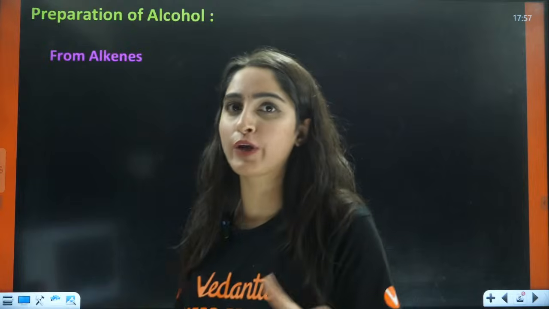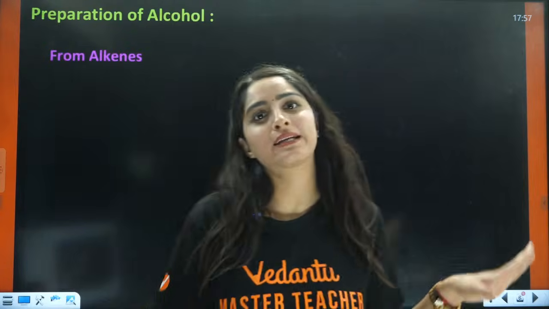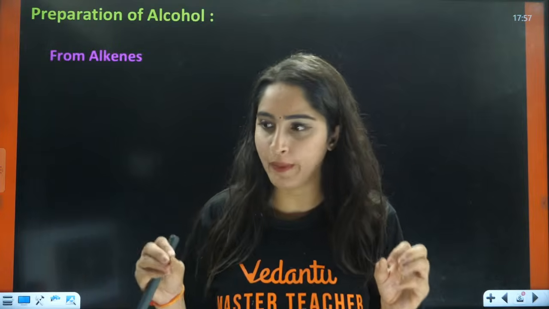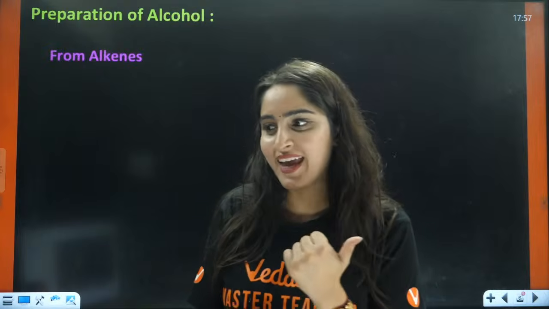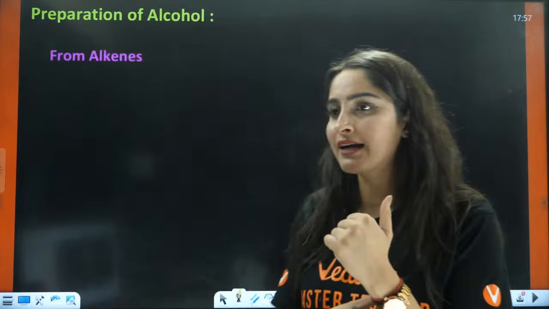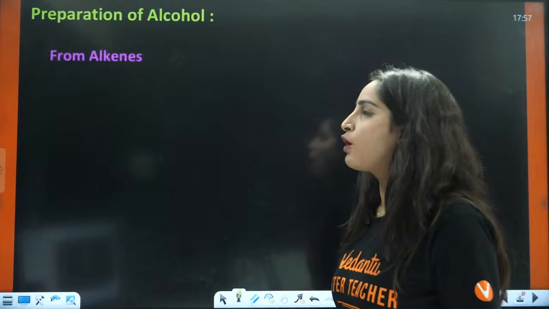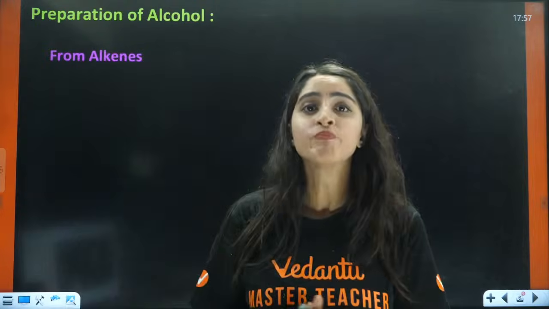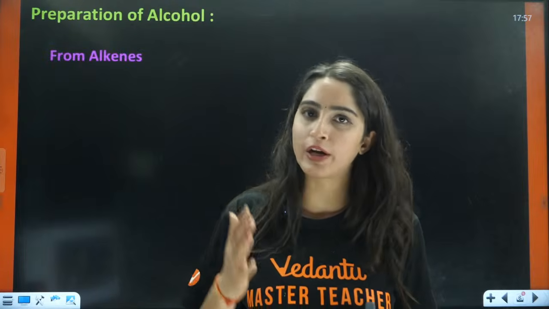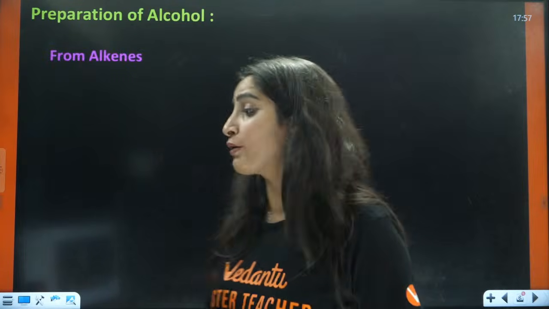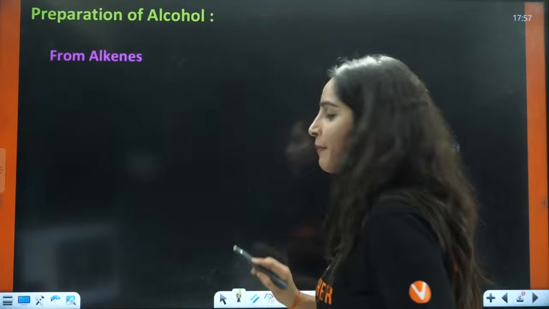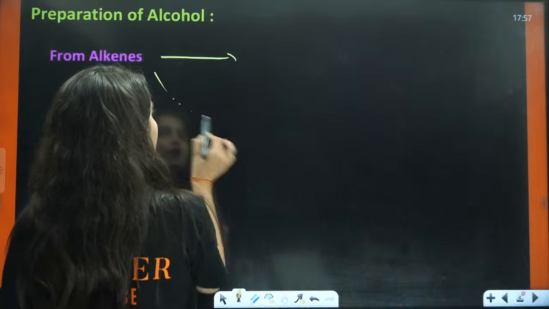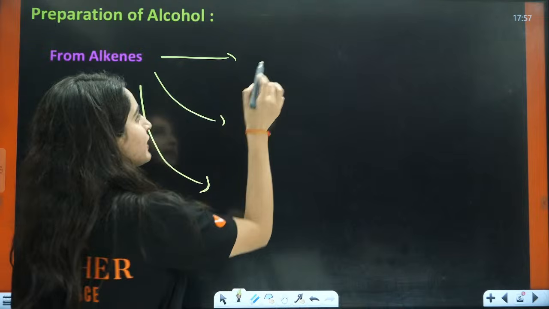The main part we are going to start now, right? Till now we were doing just classification. Right now we are going to start the main part. Okay, everybody? So let us start the session again. Now, starting with the preparation of alcohols, as I told you, the preparation is going to be from different things. So, firstly, we are going to talk about alkenes. From alkenes, there are going to be 3 types of preparation. From 3 types, we can do that.